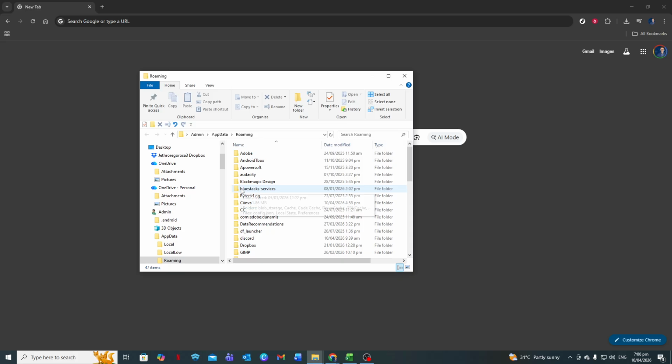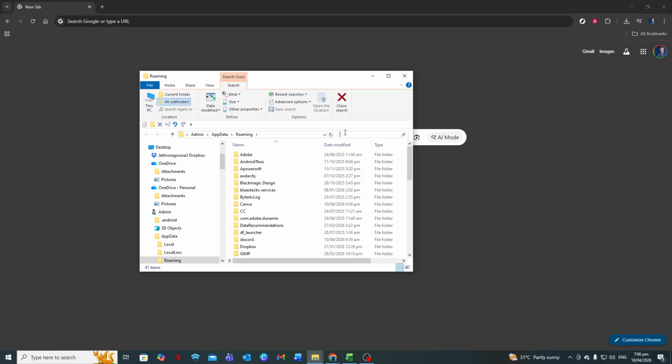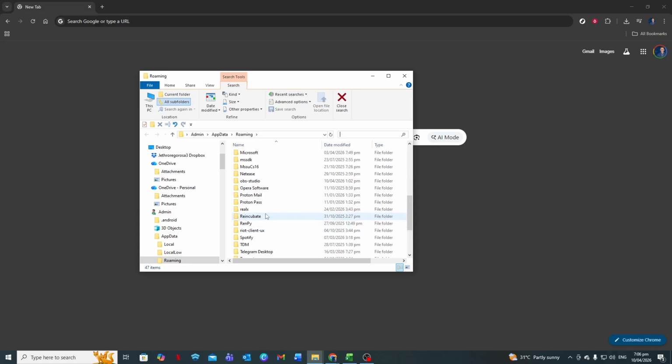A File Explorer window will open and you'll be taken directly to the roaming folder inside AppData. You can see that in the address bar at the top of the window. If you want to go one level up and see the main AppData folder, click the word AppData in that address path. Inside, you'll see three main subfolders: Local, Local Low, and Roaming. From here, you can follow whatever instructions you were given, like locating a specific application's folder.